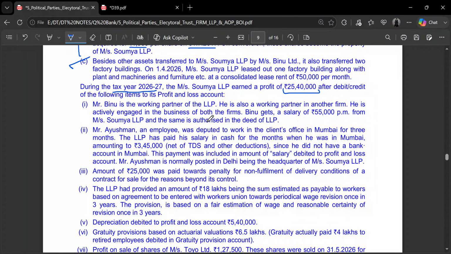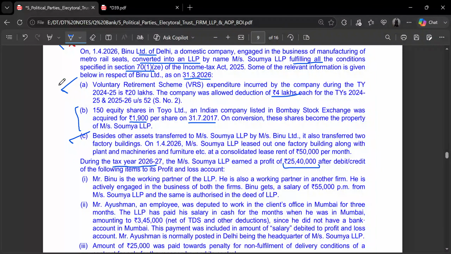So these are all the adjustments that we have to make, but before that we have to check the items which have not been adjusted in this 25 lakh 40,000. It has been arrived at without considering the VRS expenditure which will be allowed to the firm. So we'll reduce 4 lakh from 25 lakh 40,000 because this is an expenditure which is allowed to the LLP.